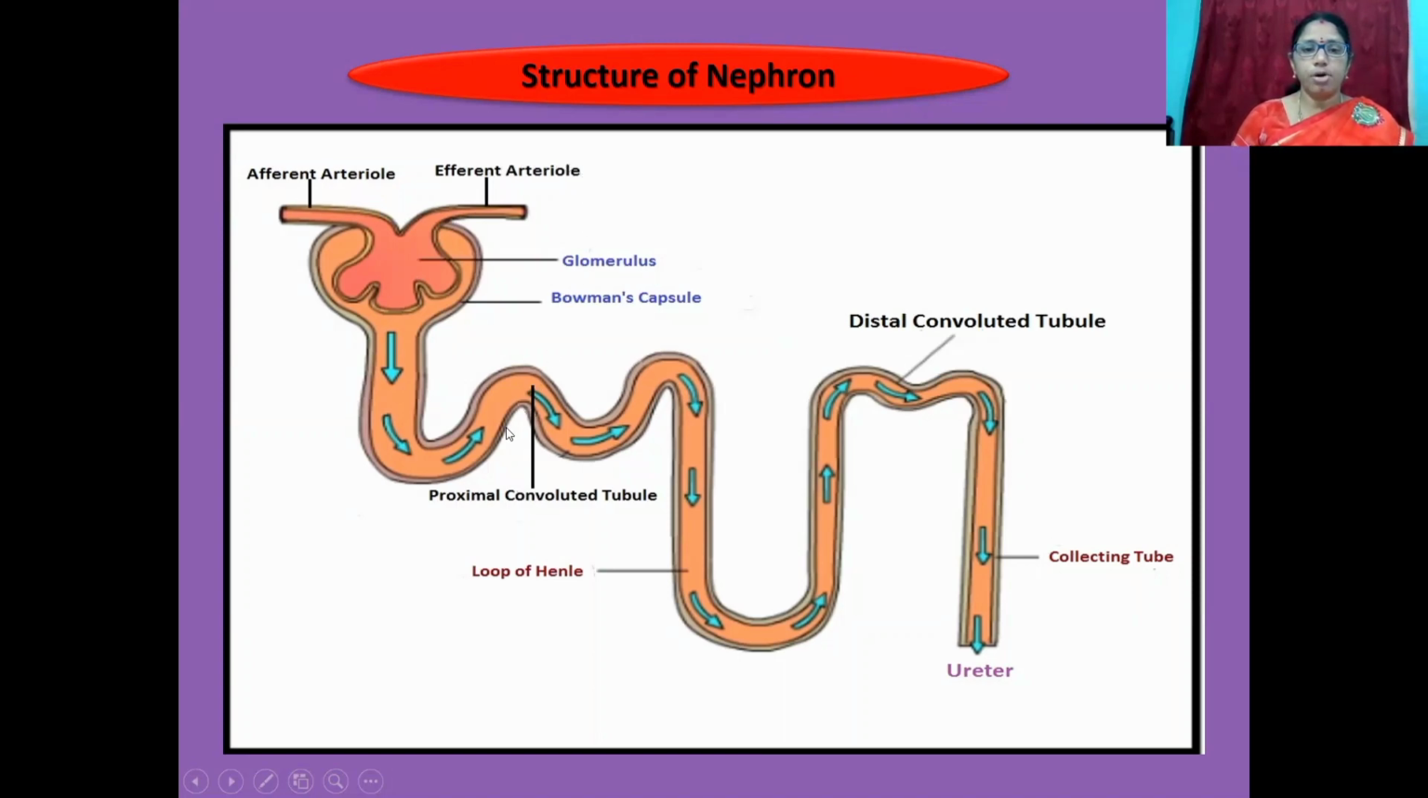This is proximal convoluted tubule. This is loop of Henle. This one is distal convoluted tubule. This one is collecting tube.